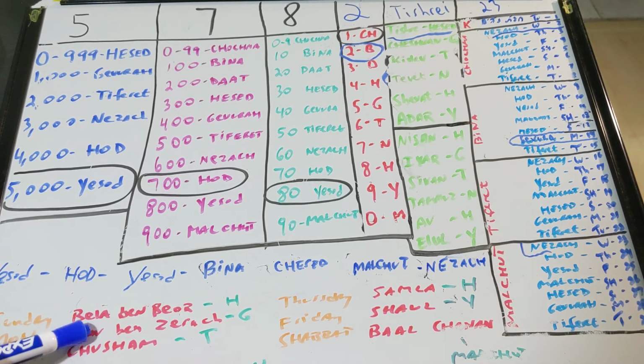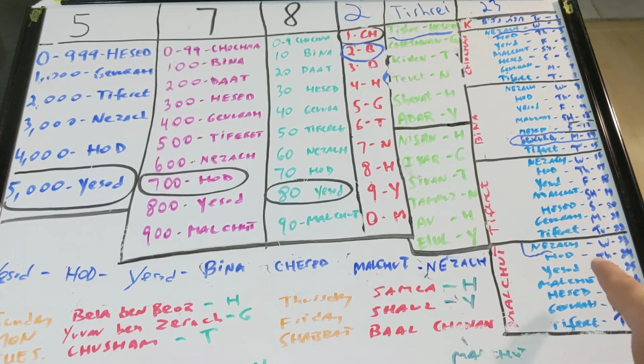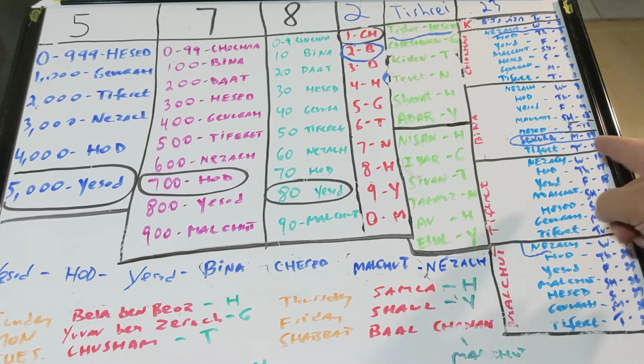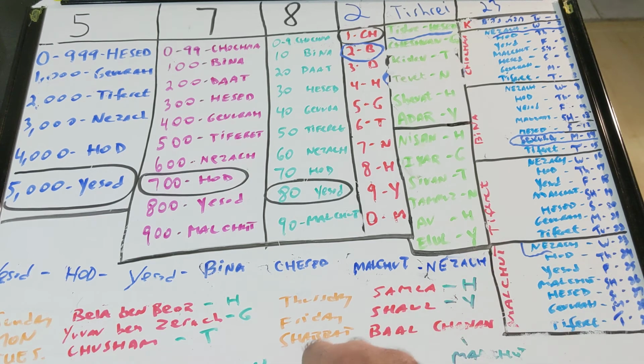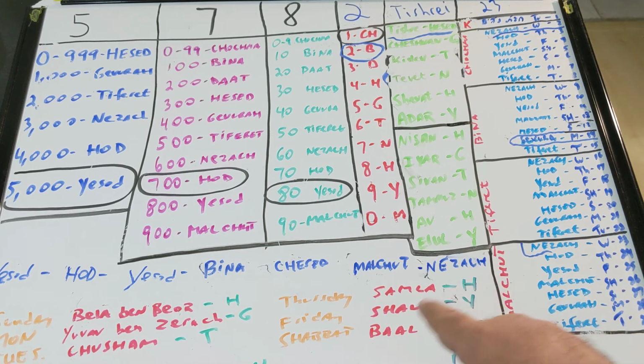Monday we have Yuvav ben Zerach. Tuesday will be Husham. So when you see, like today we said, this one is Netzach, and Netzach would be Hadad ben Bedad. Thursday would be Samla. Friday would be Shaul. And Shabbat would be Baal Hanan.